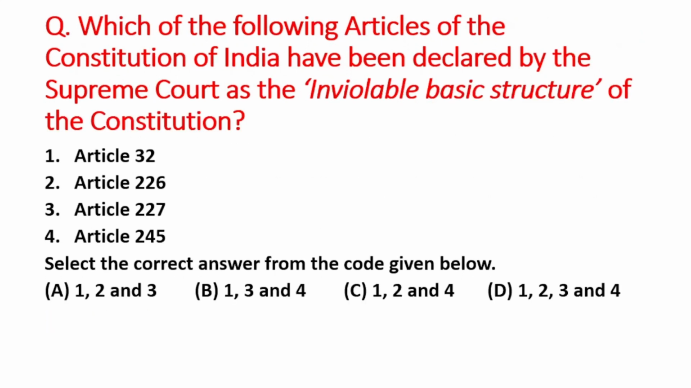Next question is which of the following articles of the Constitution of India have been declared by the Supreme Court as an inviolable basic structure of the Constitution? First is Article 32, second is Article 226, third is Article 227, and fourth is Article 245. So right answer is option A, that is Article 32, Article 226 and Article 227.